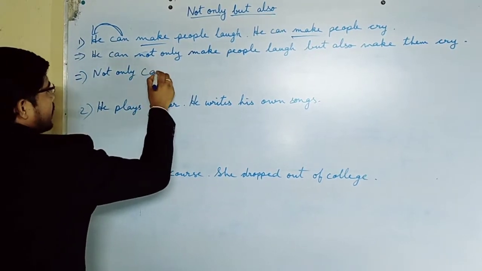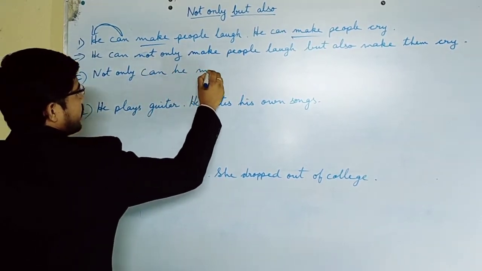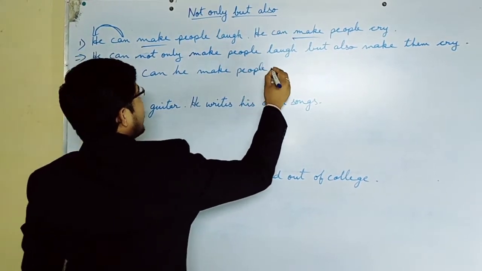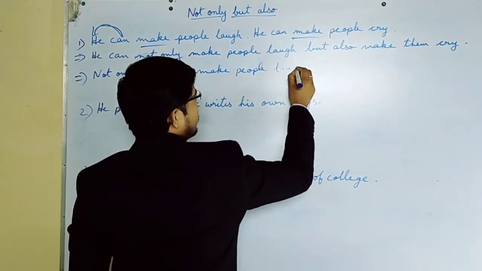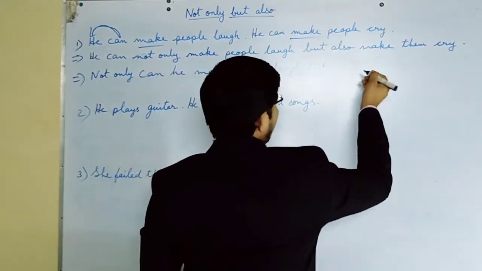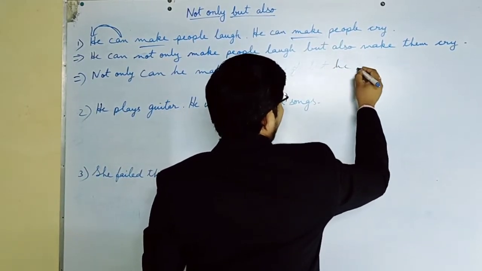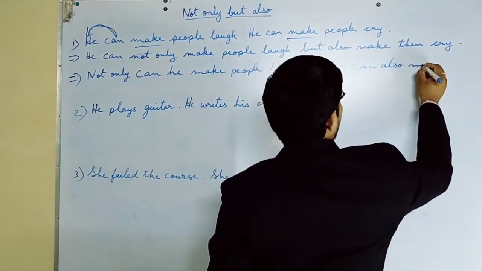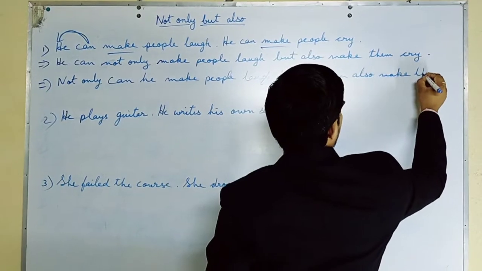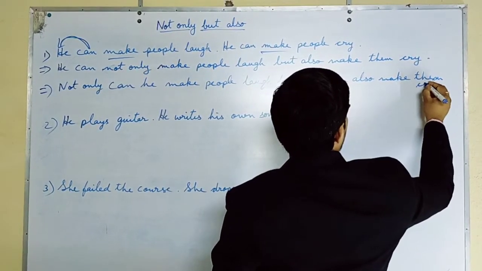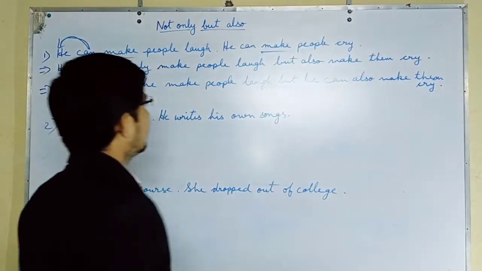So not only can he make people laugh, but he can also make them cry. Is it clear?